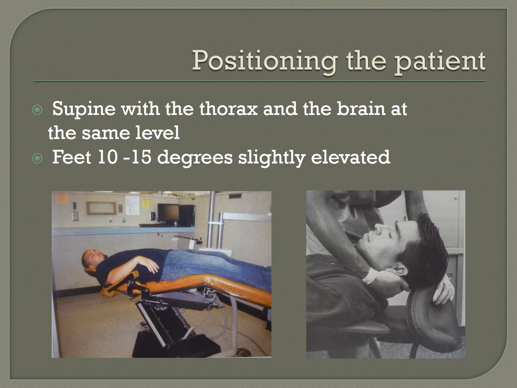After that, you position the patient. The patient should be placed supine with the thorax and the brain at the same level. Why? Because you need to maintain sufficient blood flow to the brain. And the feet should be 10 to 15 degrees slightly elevated. You're not lifting up the leg completely. It's just slightly elevated so that adequate venous return is maintained.